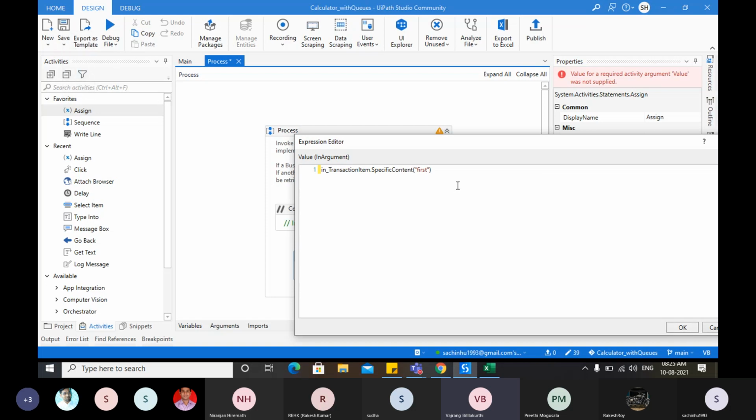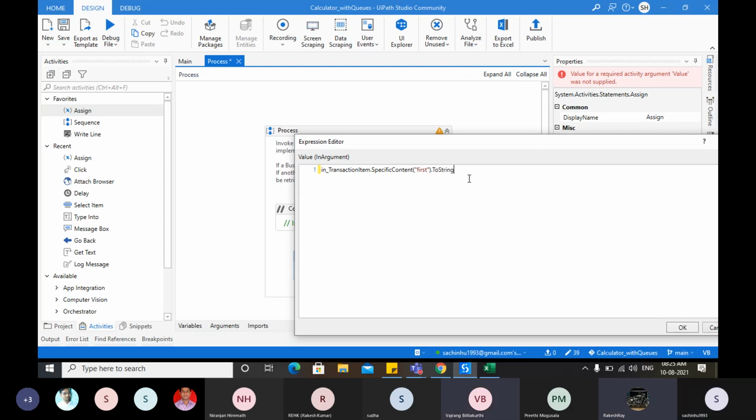But at the end, you need to add dot toString to concatenate it. After getting the item, you need to convert it to string. Remove the dot and add dot toString again. Go to the end. Just convert it to string.